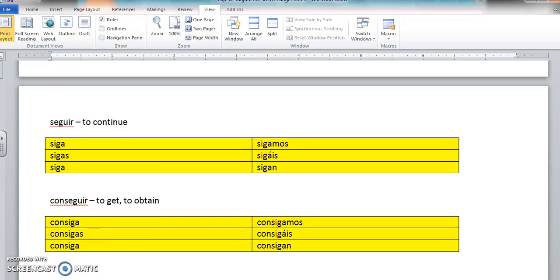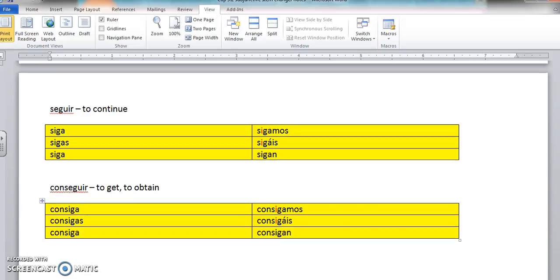These two verbs are nearly identical, seguir and conseguir. E goes to I in all of the forms, including outside of the boot. And conseguir is going to conjugate, of course, identically to seguir, just with a con added on to the front.